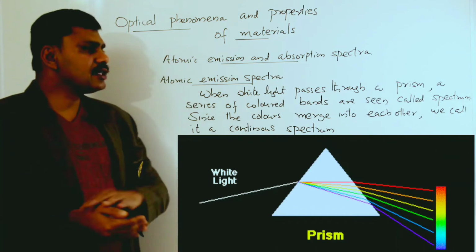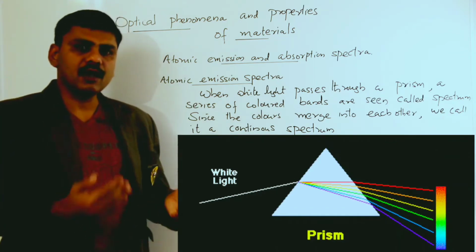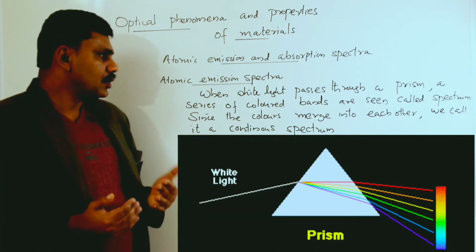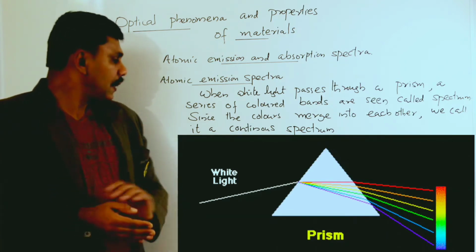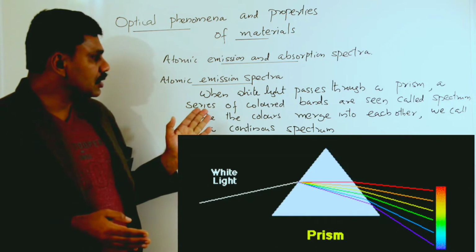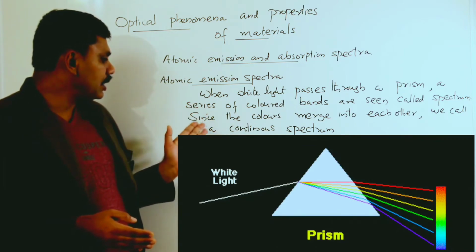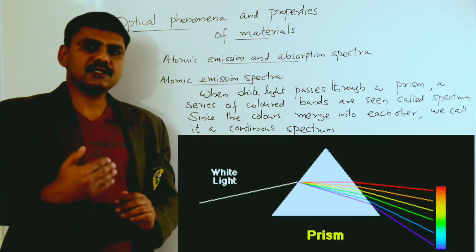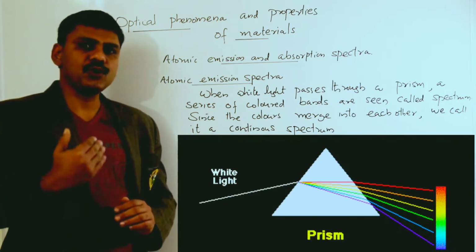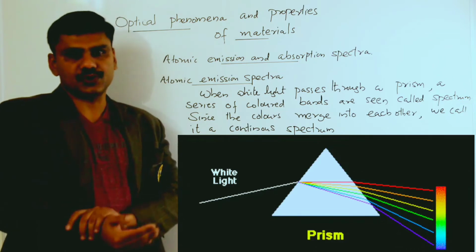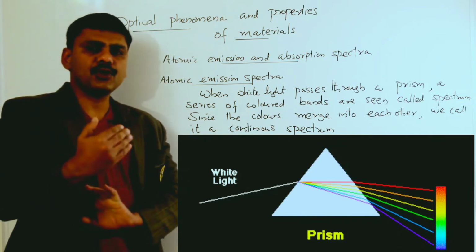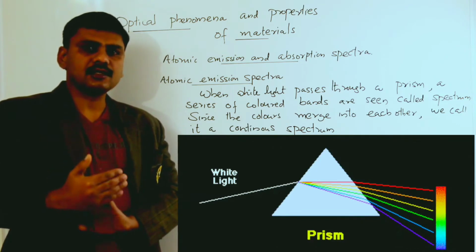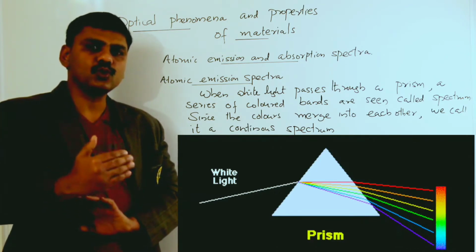So when white light is passed through a prism, what will happen? It splits into 7 colors. So that makes a spectrum. Since the colors merge into each other, we call it a continuous emission spectrum. So this spectrum is produced by the emission of a light source, and that light is passed through a prism.